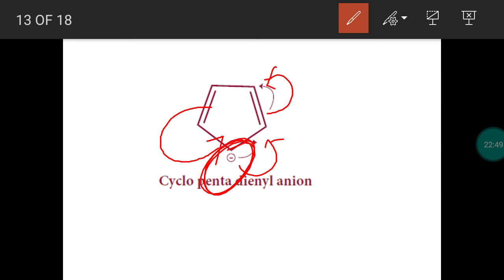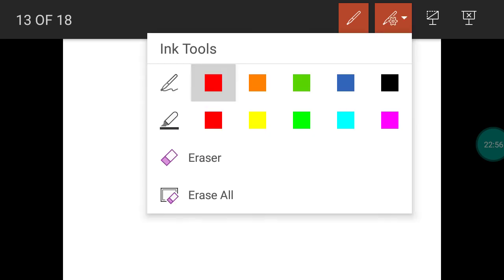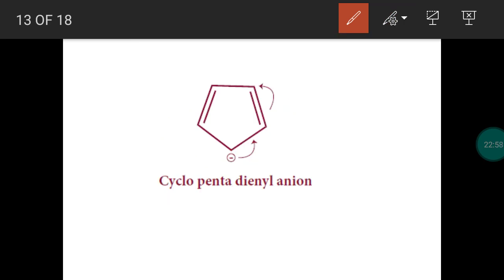If this electron is not present, it is not a conjugated one. Delocalization will not be there. It will not be aromatic. But delocalization is possible. This pi electron can be shifted over here. So this electron will be shifted and this pi electron will be shifted. So delocalization of pi electron is possible.